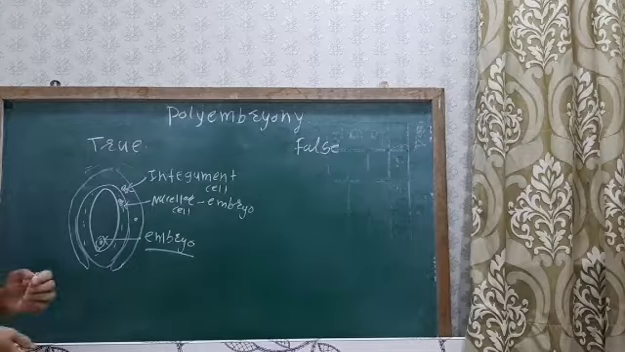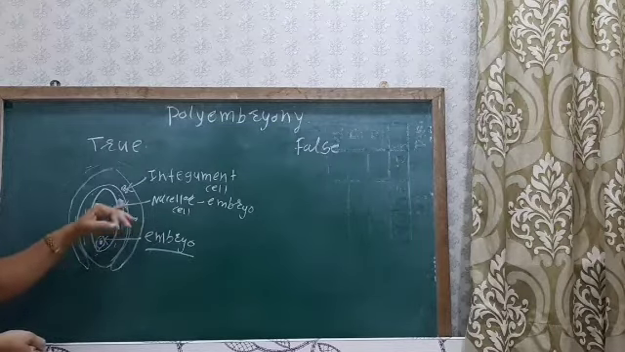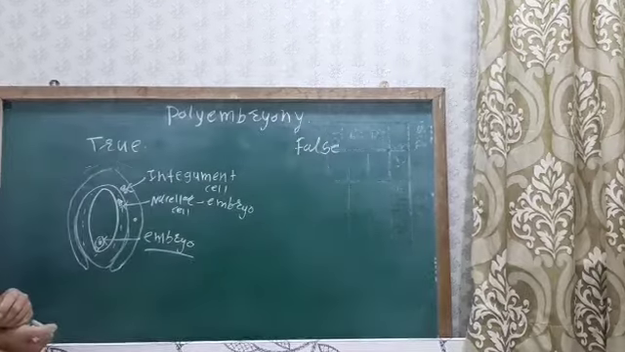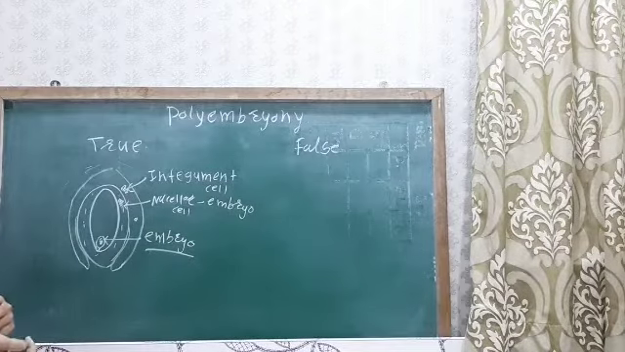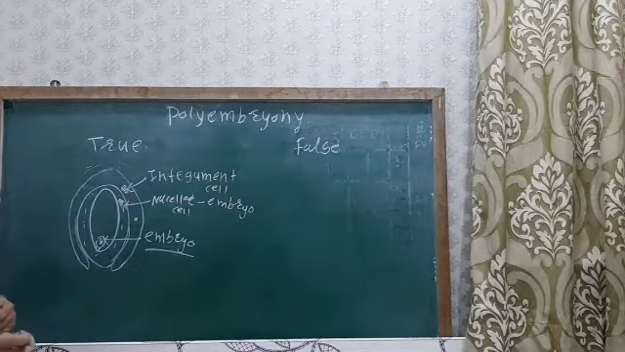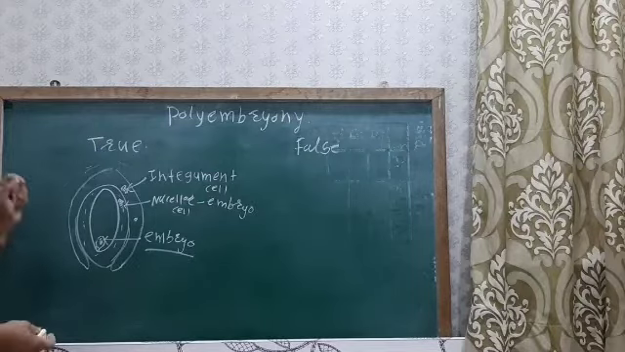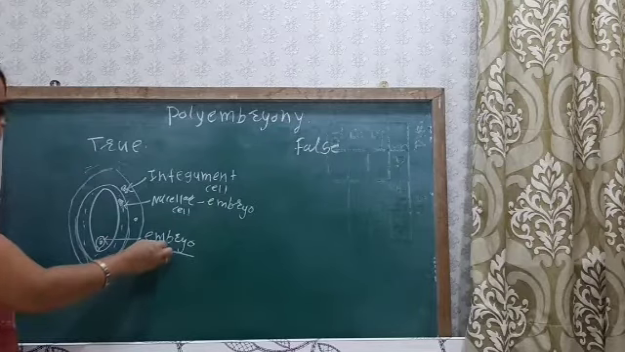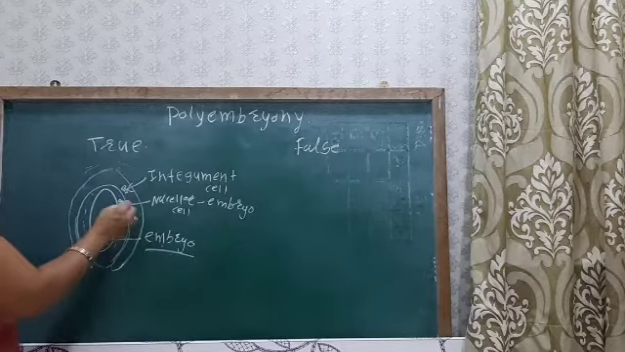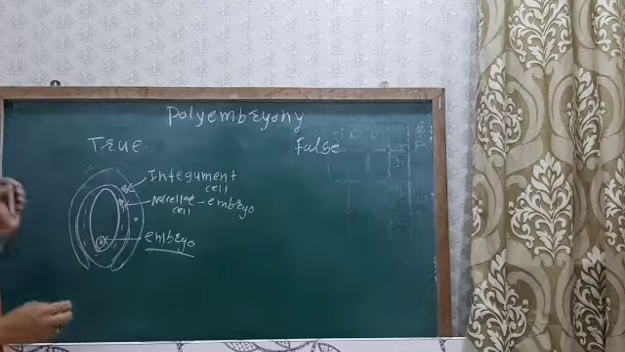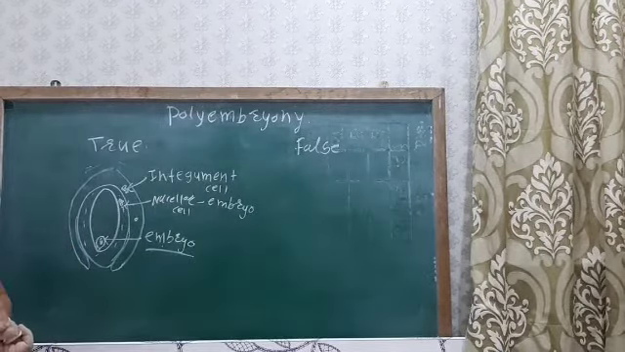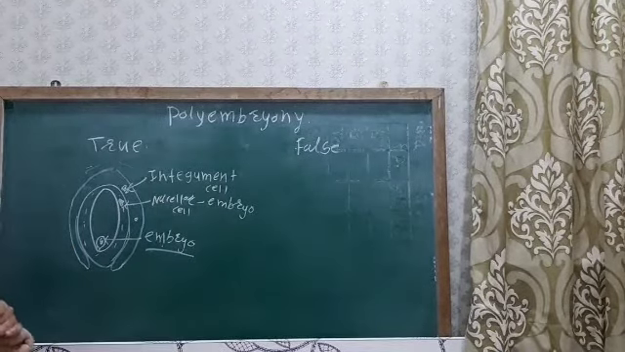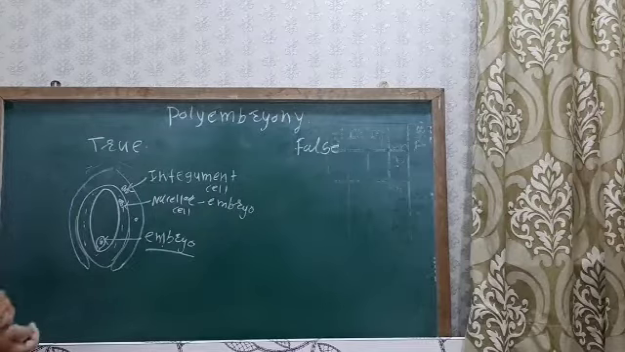If the embryos are produced from the nucellar cells, it is known as nucellar polyembryony, that is, nucellar adventive polyembryony. So embryo development takes place from the zygote, and also from the nucellar cells and the integument. That is about true polyembryony.